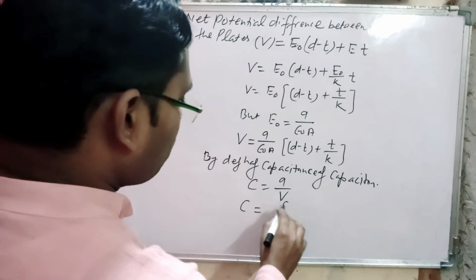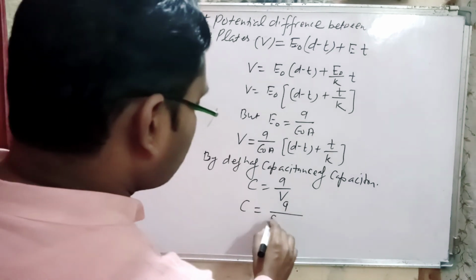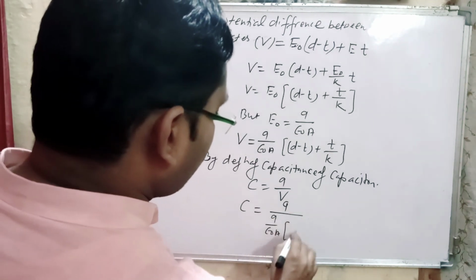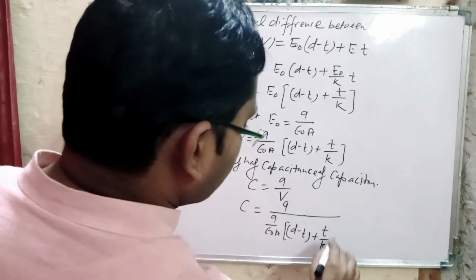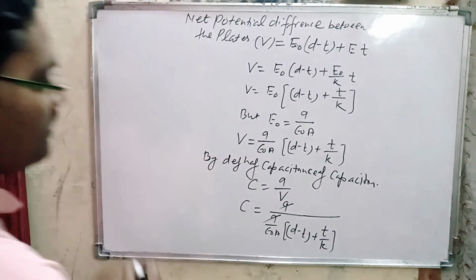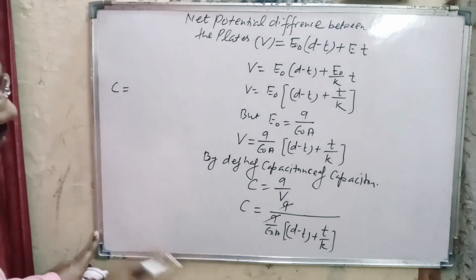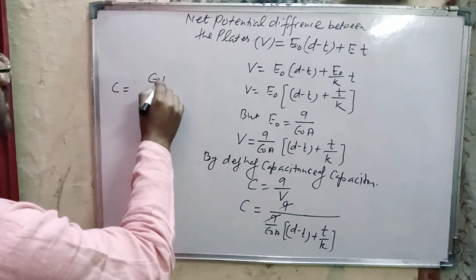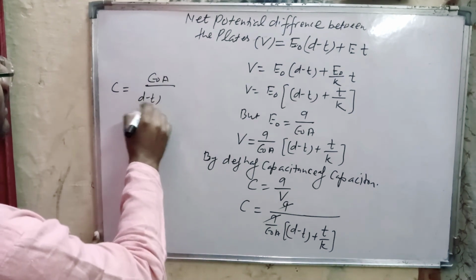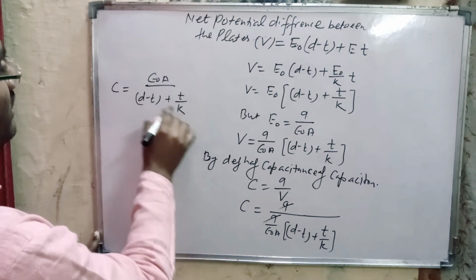Here C is equal to Q, and the value of V is Q divided by epsilon naught A times d minus t plus t by K. This Q and Q cancel. Here C is equal to epsilon naught A in the numerator, and in the denominator d minus t plus t by K.